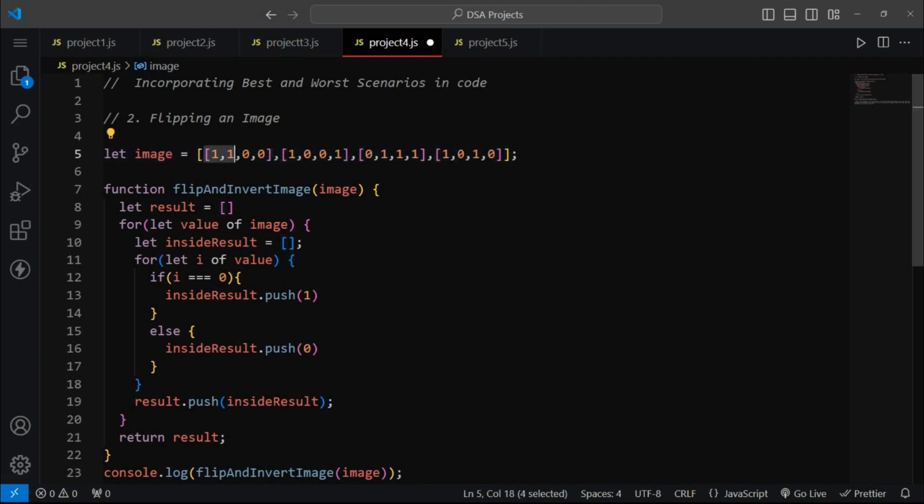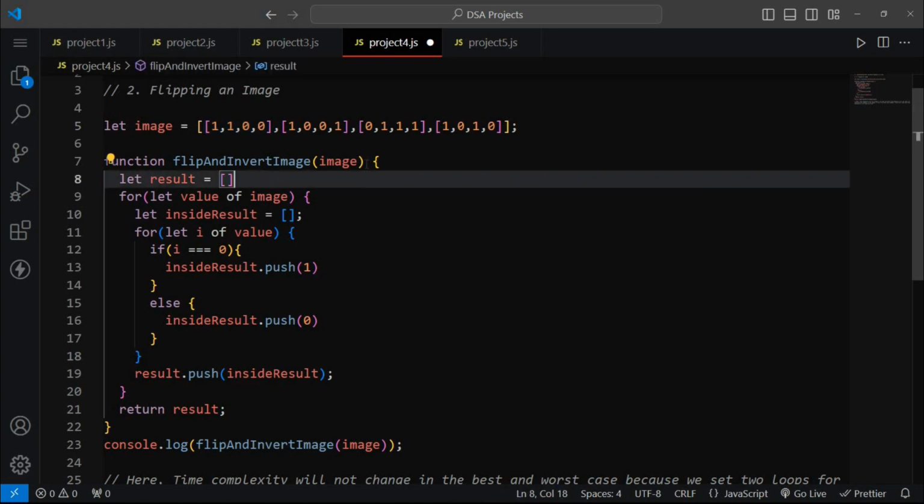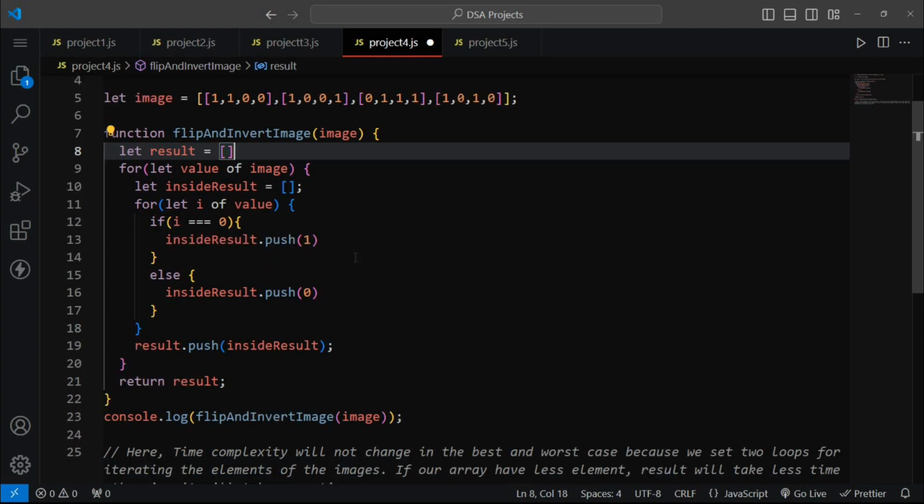Inside an array there is another array. For flipping this image, we have just declared a function named flipAndInvertImage. In this function we just pass our parameter named image. After that, inside this function we just defined an empty array which is named result.